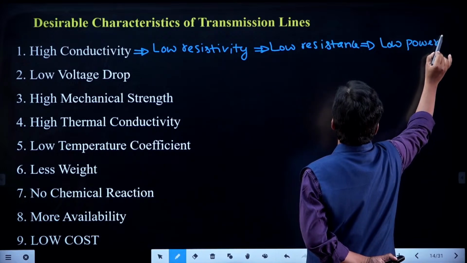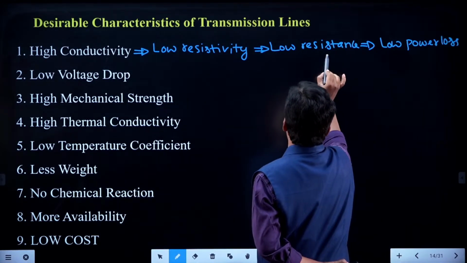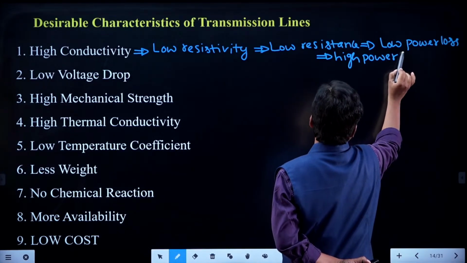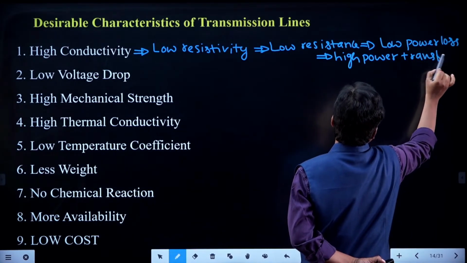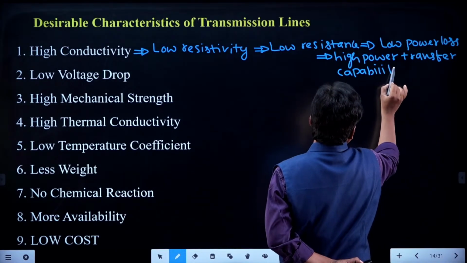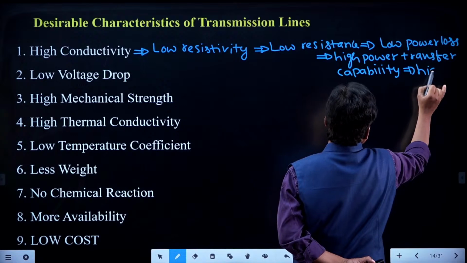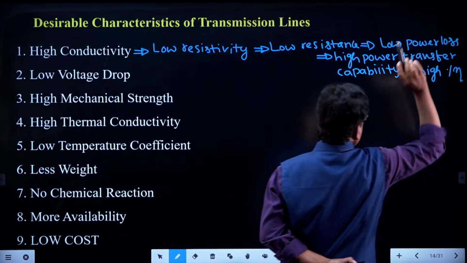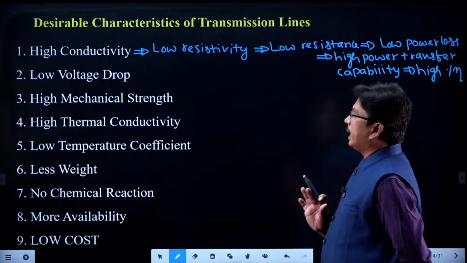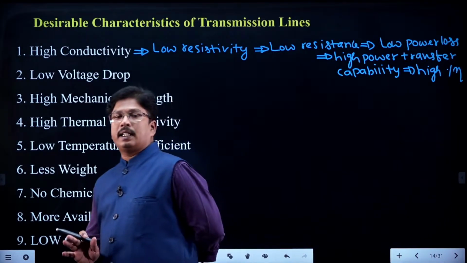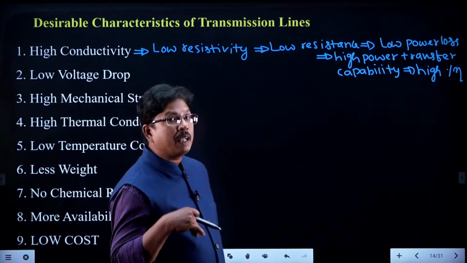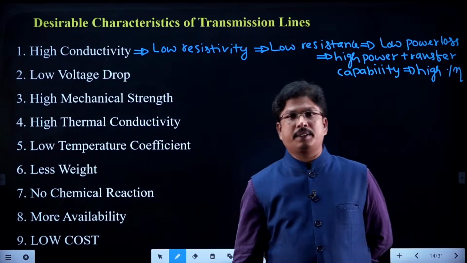Low power loss means high power transfer capability, which means high percentage efficiency. All are the same points only, one point only we have discussed. High conductivity means you are indirectly saying that it has low resistivity, low resistance, low power loss, high power transfer capability and high efficiency, right?